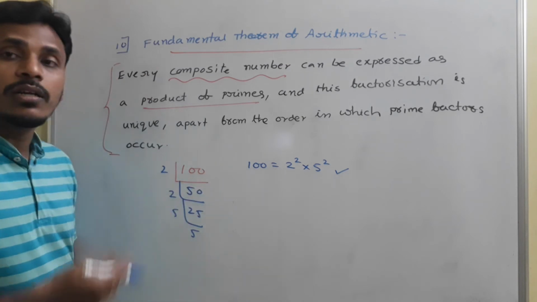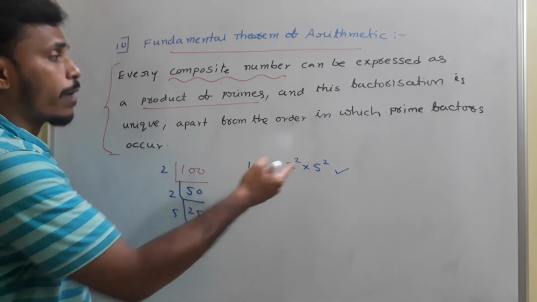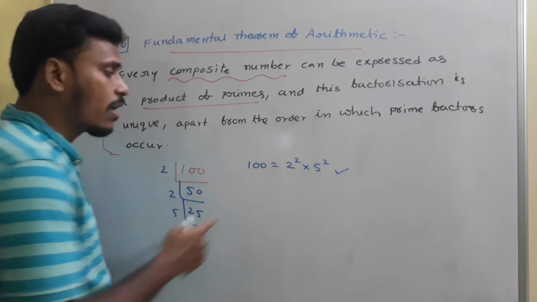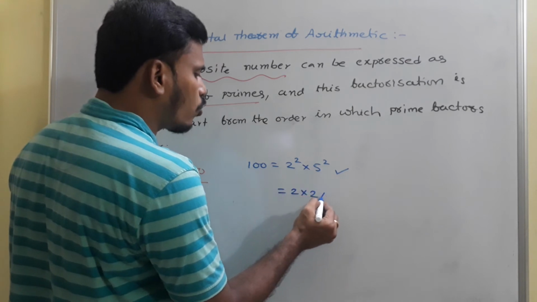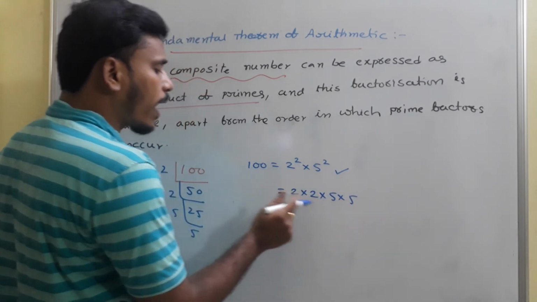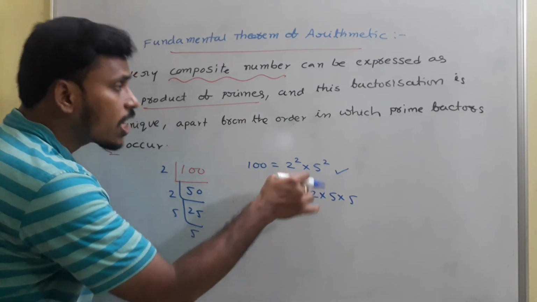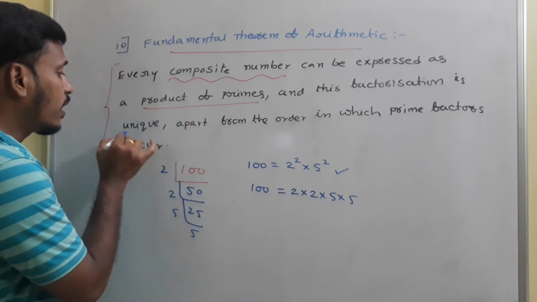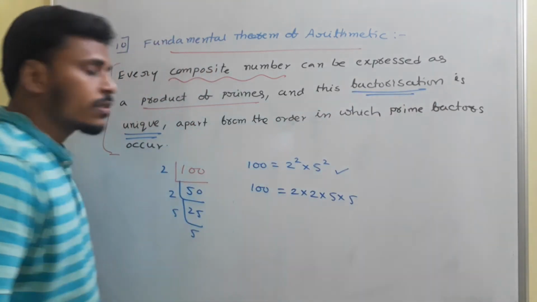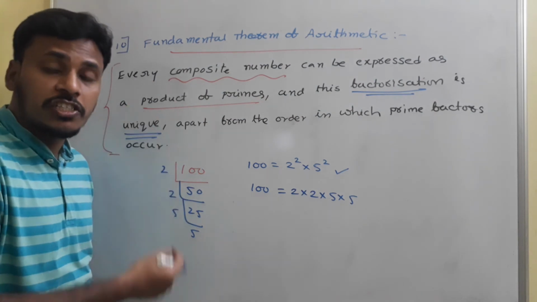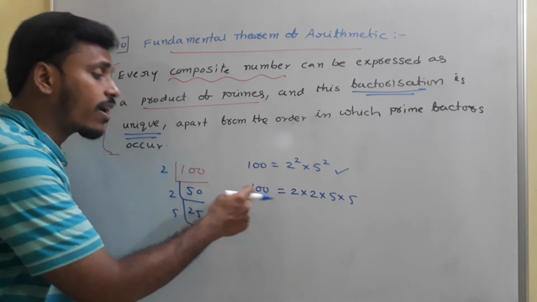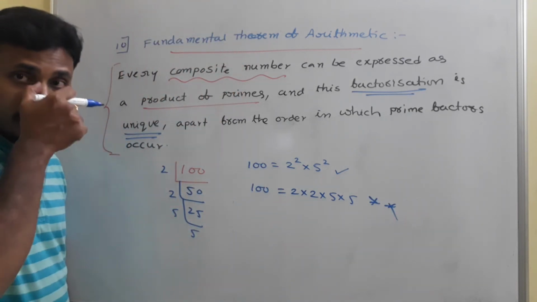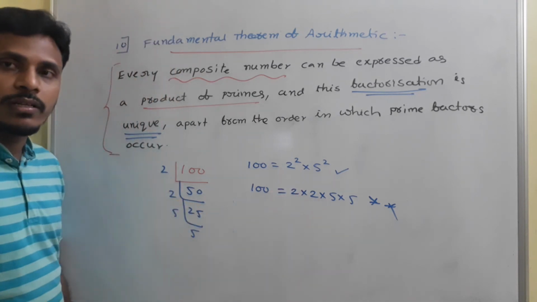100 is a composite number, and we are expressing it as a product of primes. This factorization is unique apart from the order in which the prime factors occur. 100 is equal to 2 square into 5 square, meaning 2 into 2 into 5 into 5. If you change the order, no problem, the value remains the same. The statement says the factorization is unique: there is no other possible way of expressing 100 as a product of primes. This is the one and only way.